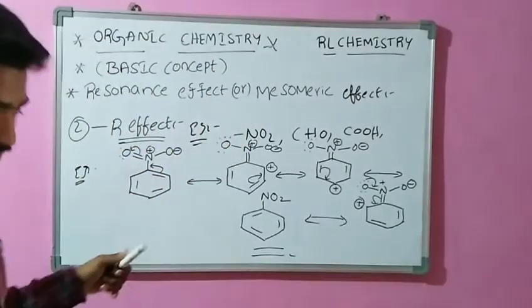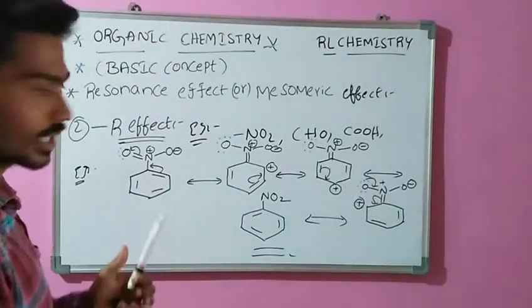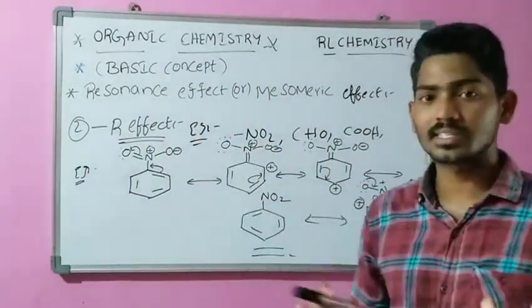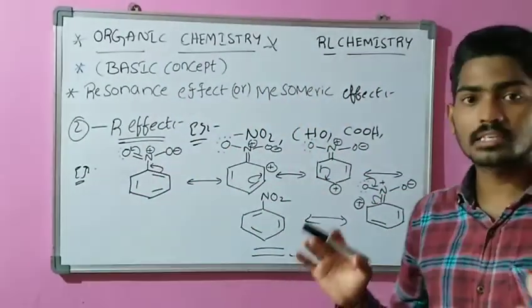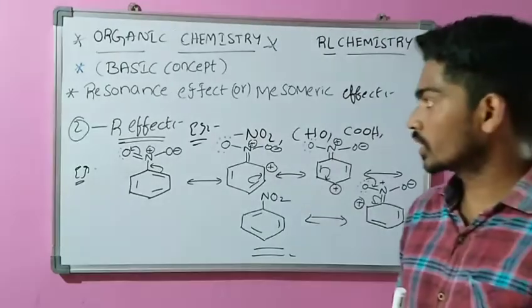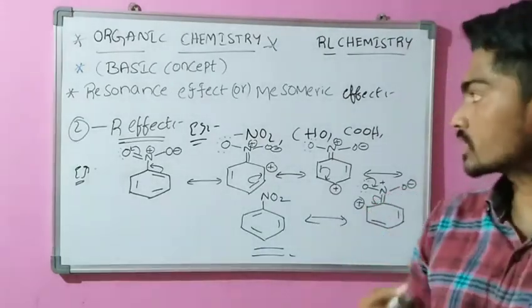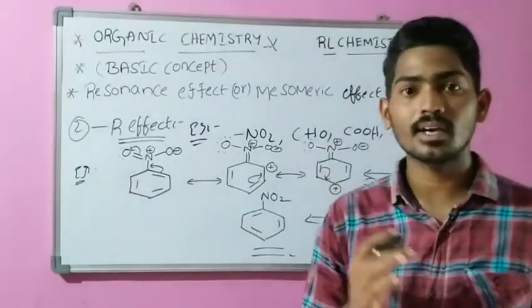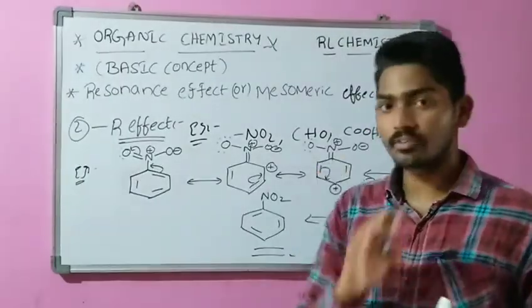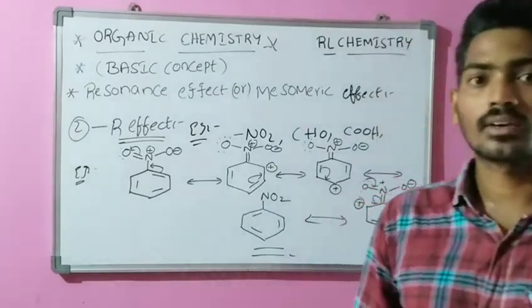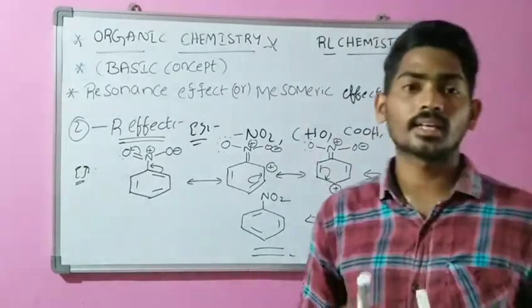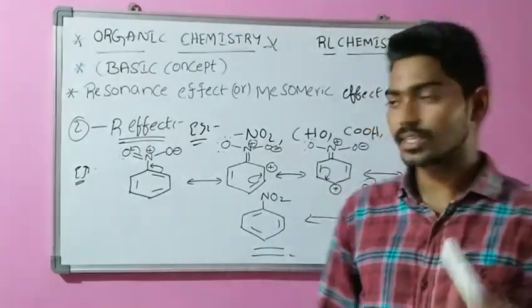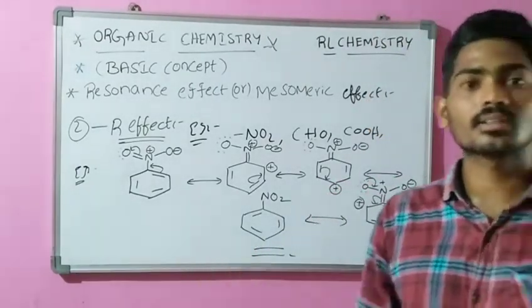This is the negative resonance effect. You can understand how the negative resonance effect forms canonical structures or resonating structures. I hope you understand this resonance effect or mesomeric effect, and its definition. I gave you a trick, the mantra: electrons are converted to bond, bond is converted to electrons. We are using it, and it helps in resonance classifications.